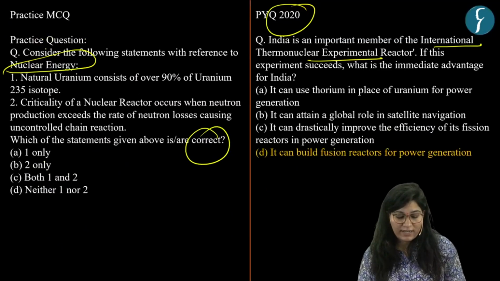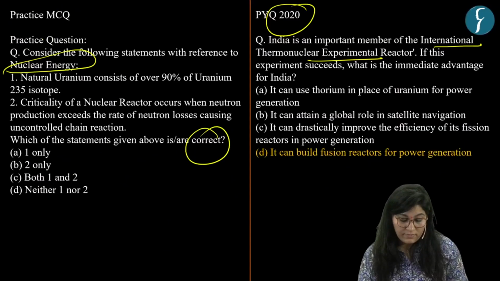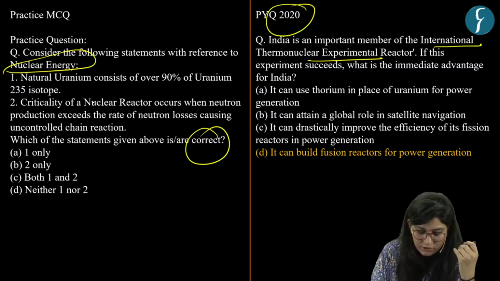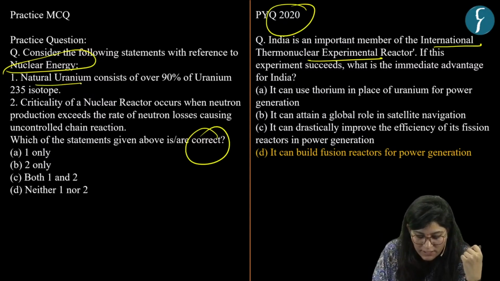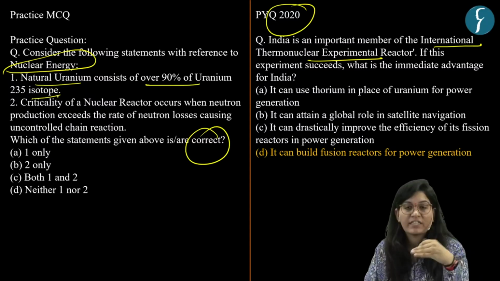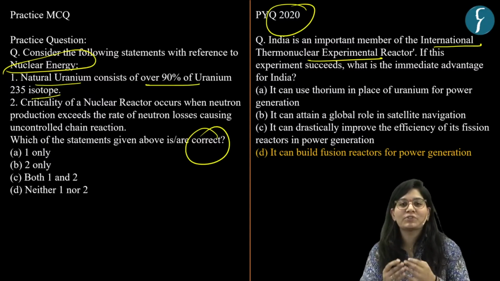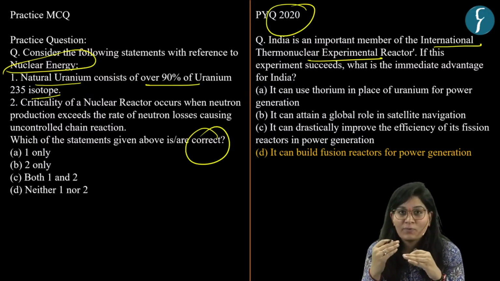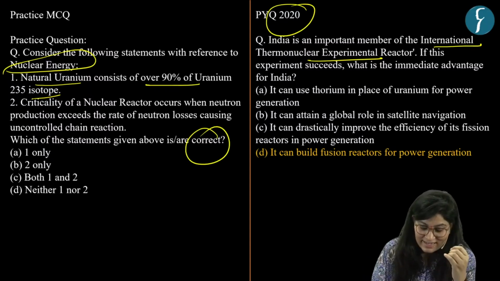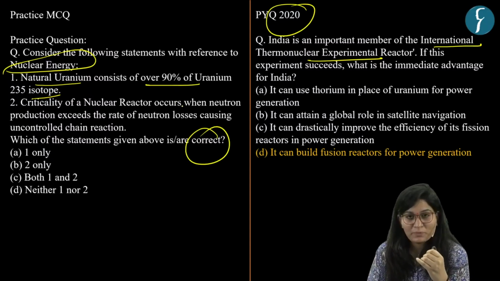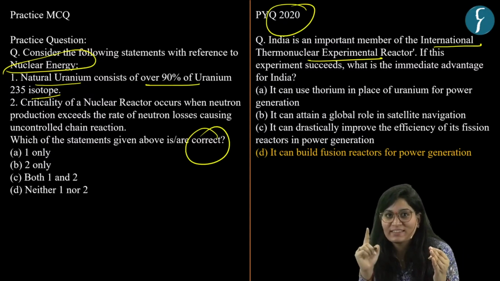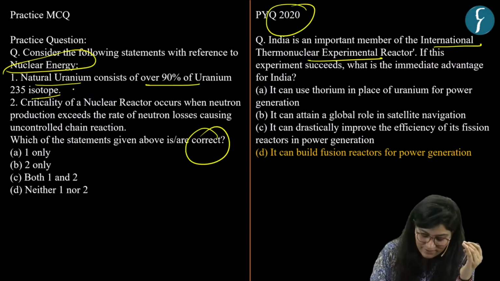Now let's solve our question. Here you are provided with 2 statements. The first statement is: natural uranium consists of over 90% of uranium 235 isotope. Now you need to tell me whether this statement is correct or incorrect. See, 90% of naturally occurring uranium isotope is 238, not 235. This makes our first statement incorrect.